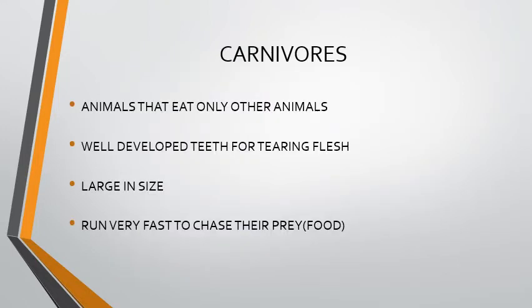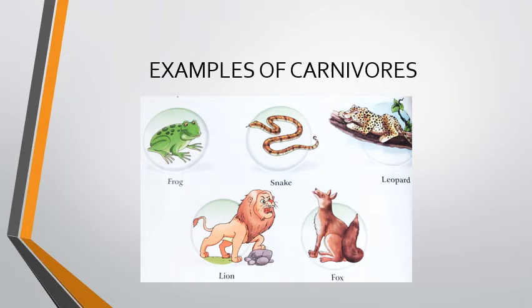Carnivores. Animals that eat only other animals are called carnivores. They have well-developed teeth for tearing flesh. They are generally large in size to easily overpower their prey. Some of them run very fast to chase their prey. Examples of carnivores are frog, snake, leopard, lion, and fox.